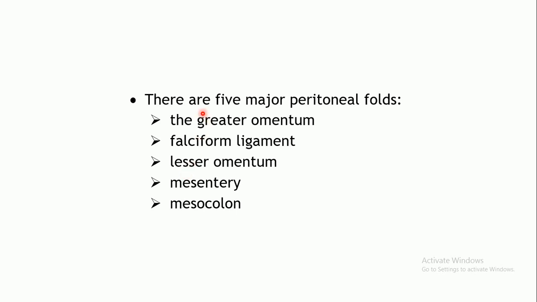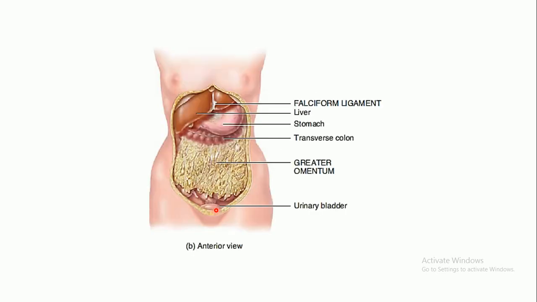In the body, there are 5 main peritoneal folds. These are folds of the peritoneum: the greater omentum, the falciform ligament, the lesser omentum, the mesentery, and the mesocolon. Let us see one by one where exactly these are located.